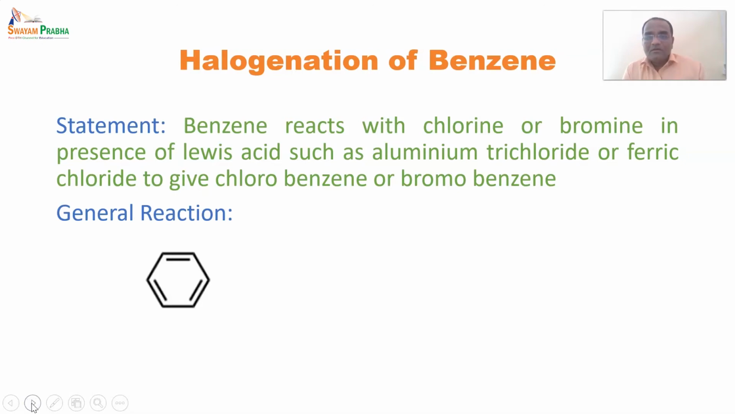The structure of benzene, in the presence of chlorine or bromine, which reacts with benzene. So this reaction is carried out in the presence of a Lewis acid like FeCl3 or aluminium trichloride. So such kinds of reactions are carried out under very dry conditions.